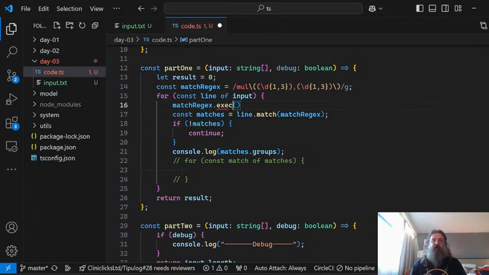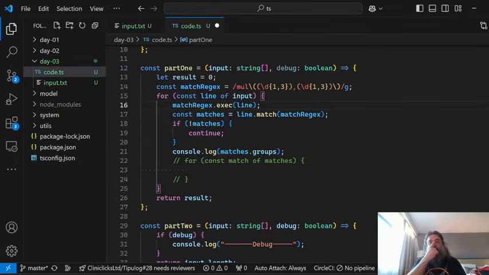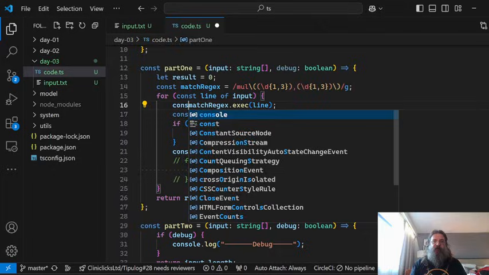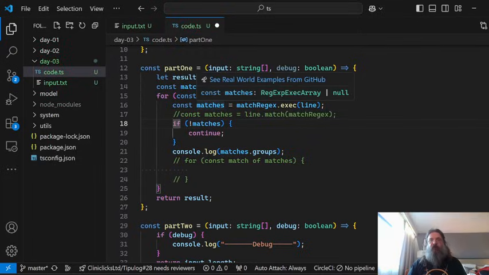That returns a boolean, and if we do exec, this returns an exec array, or null. Maybe this is what we need.